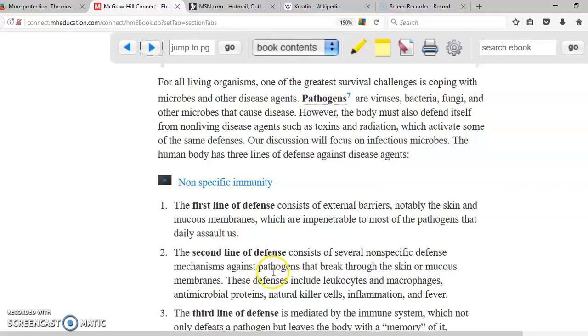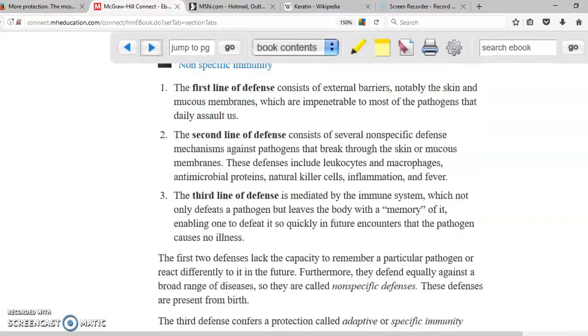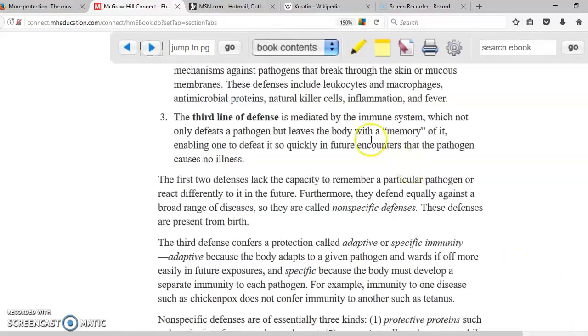The second line of defense, this one is also non-specific. This is going to consist of cells such as leukocytes and macrophages, as well as some proteins found in the blood, natural killer cells, inflammation, as well as fever. The third line of defense is going to be the one that is going to be specific. It's called specific because it's specific for certain types of microorganisms. For example, the antibodies that help you against chickenpox are not going to defend you against the flu. So if we keep scrolling down, we're going to see some details.